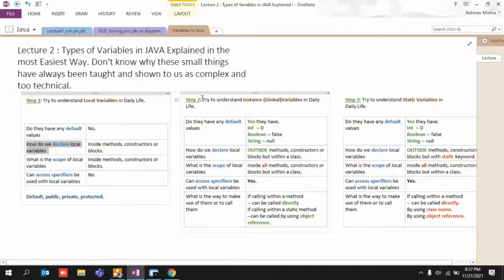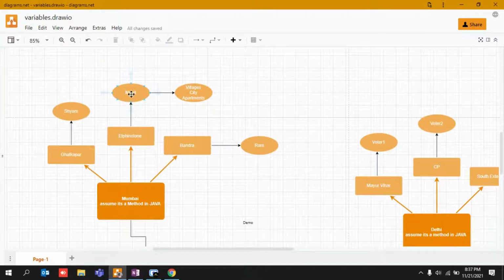Okay, the third point: what is the scope of local variables? The scope is limited inside a method, constructor, or block. Let's say Mohit is a jobless kind of person, and he lives on Elphinstone Road. He has no work, he's very poor, he's needy. So what is his scope? The scope is the place he is coming from.